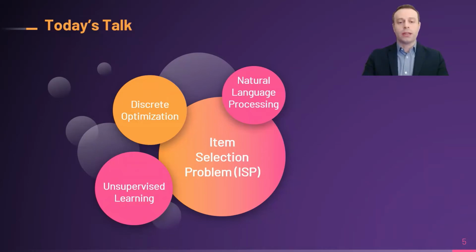We formulate a new combinatorial optimization problem to generate optimized item selection and refer to this as the item selection problem, or ISP in short. The approach is based on three building blocks and integrates techniques from discrete optimization, unsupervised clustering, and latent text embeddings.